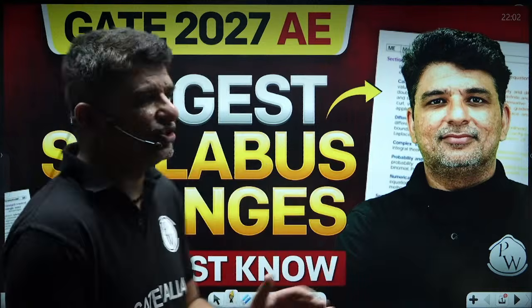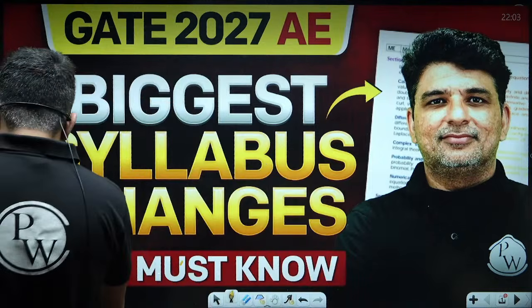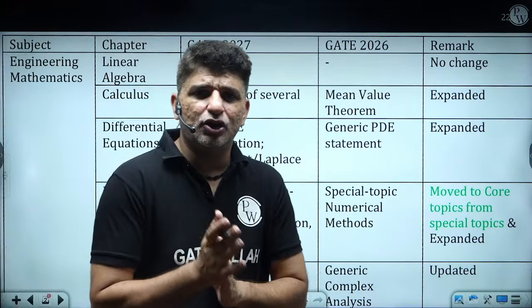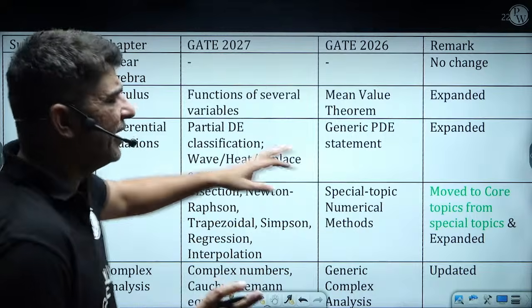So without wasting much time, let's compare the syllabus of GATE 2026 and 2027 aerospace engineering, and we will see that not much change has come up. I have made a comparison over here.